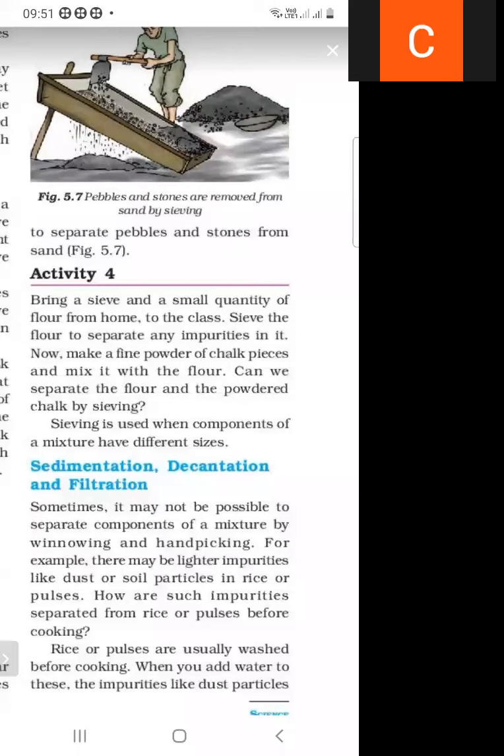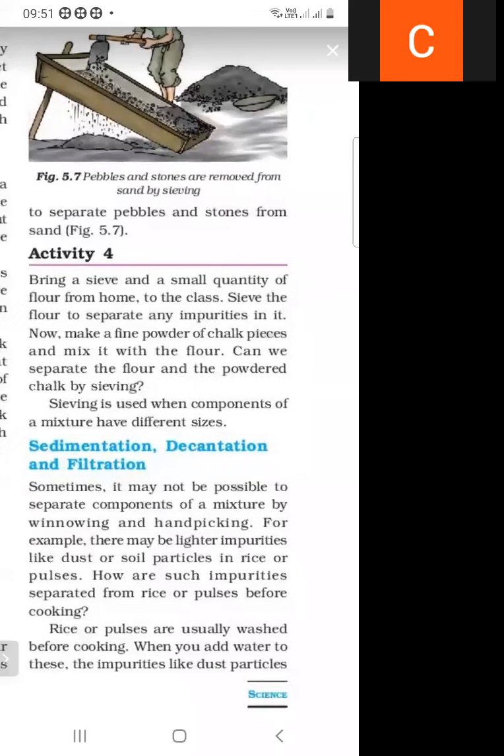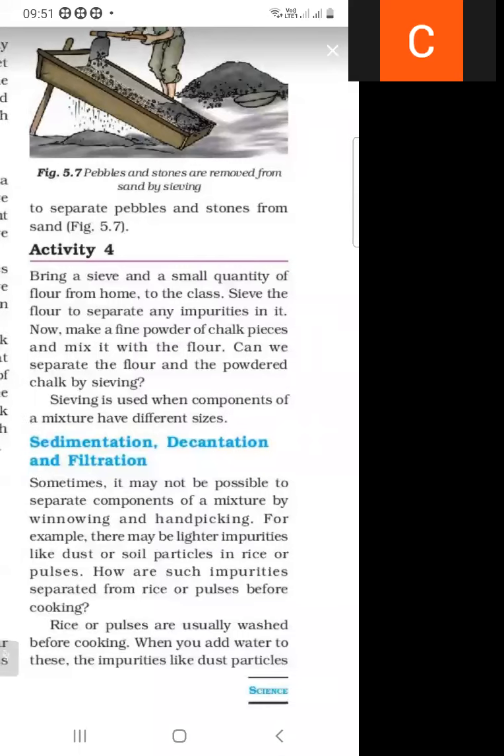Sieving is used when components of a mixture have different sizes. So we cannot separate the flour and the powder chalk with the help of sieving. So sieving is not used to separate flour and powder chalk. So where is sieving used?